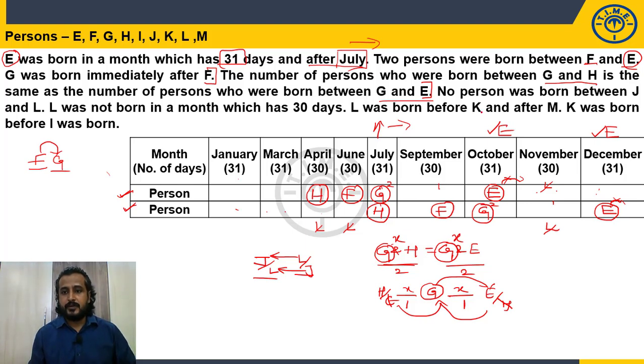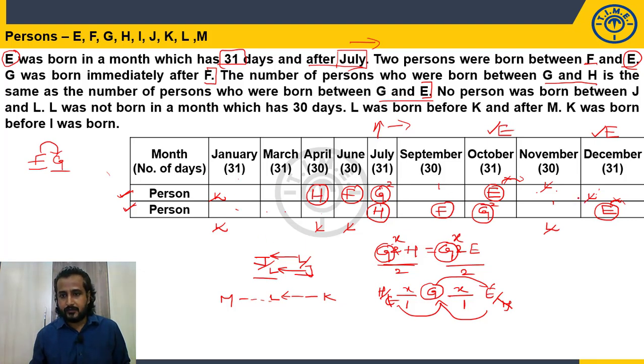But what is given? L was born before K. L was born before K somewhere else. It is not given immediately before or 2 months before. L is born before K. As per the arrangement, L should be before K and after M. So if this is the case, definitely L should not be the first person born, because L is born after M. And even L should not be the last person born. So L is not here.